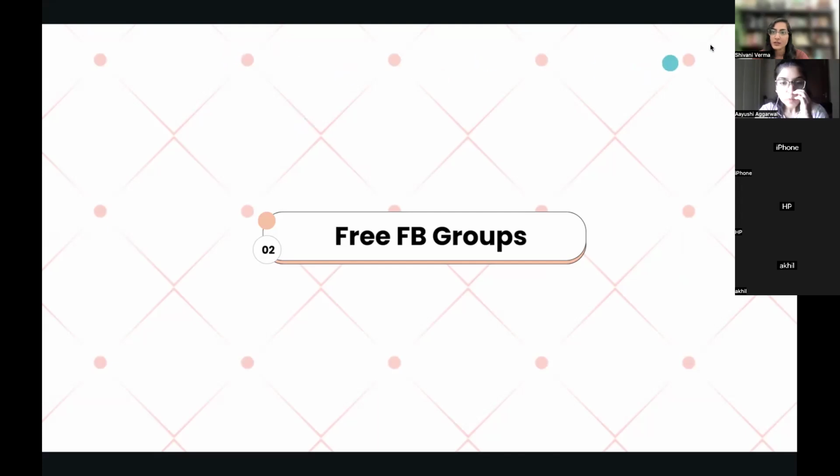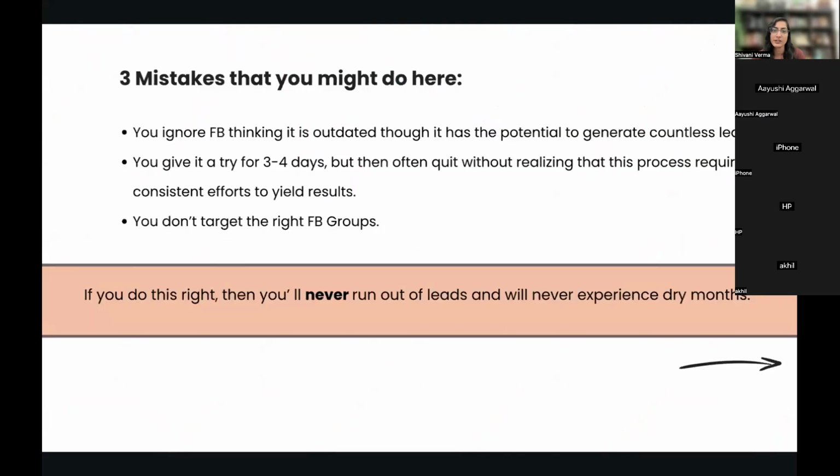But nobody tells you exactly what to do in these Facebook groups, or which Facebook groups to join and what exactly you need to post. So today I'm going to give you an exact roadmap on how to do that. All right. But before that, let's move to the mistakes that you might be making here.